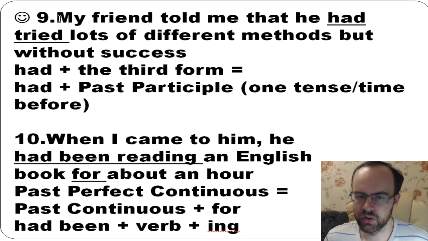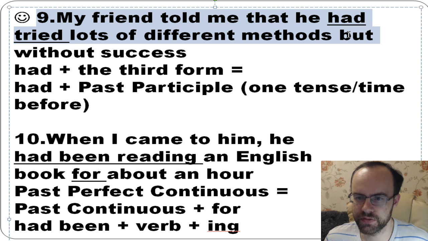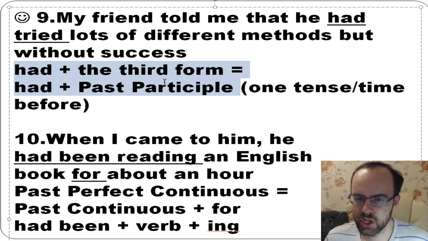Okay, so let's have a look at it one more time. For revision, my friend told me that he had tried lots of different methods, but without success. So it's had plus the third form, or we also call this tense past participle. One tense before, or one time before.